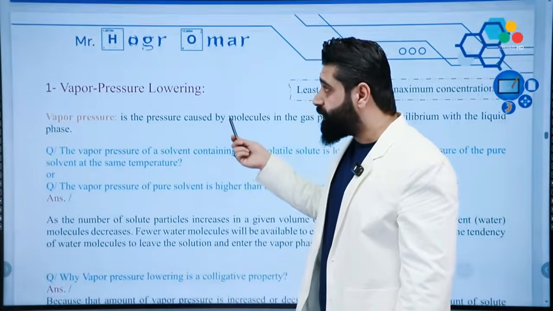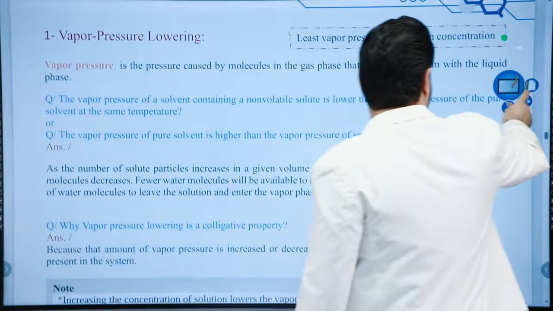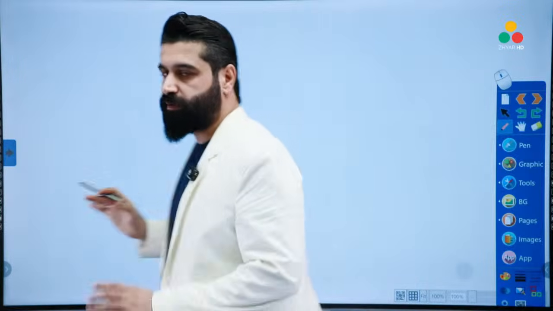So let's take the following property, which is vapor pressure lowering. I need a white page. Please try to draw the following graph with me, or once you understand, try to redraw the graph in your notebook in a very nice way. Use different colors.